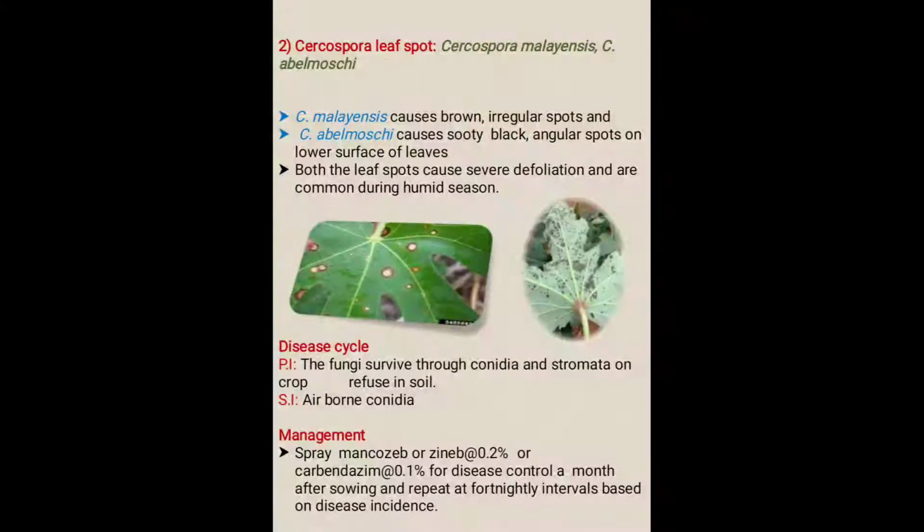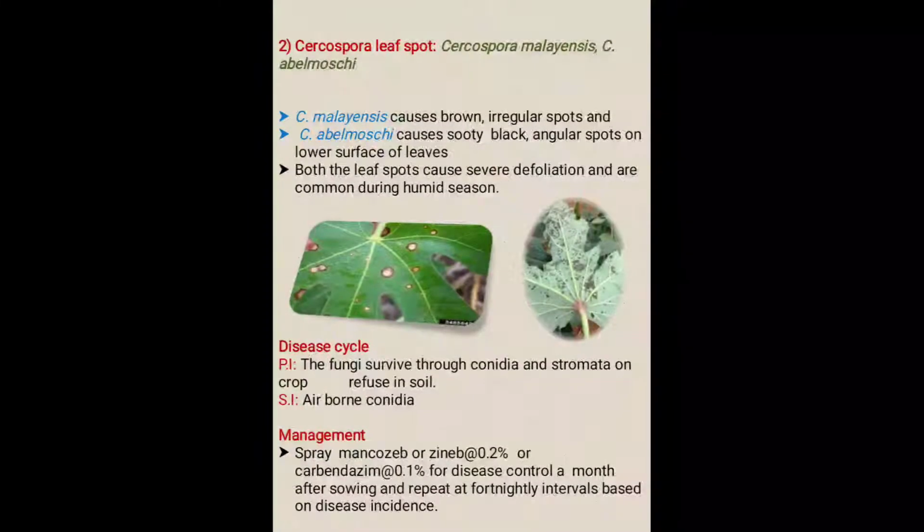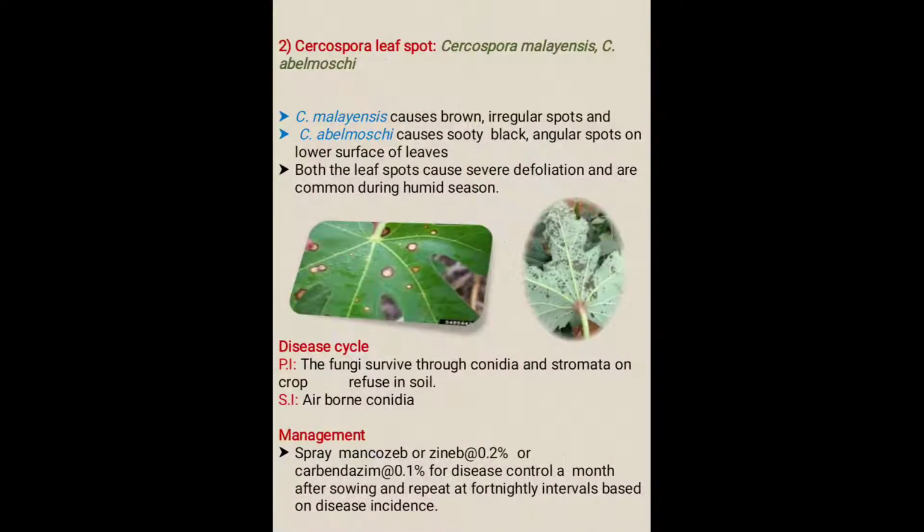Spray mancozeb or zineb at the rate of 0.2% or carbendazim at the rate of 0.1% for disease control a month after sowing, and repeat at fortnightly intervals based on disease incidence.